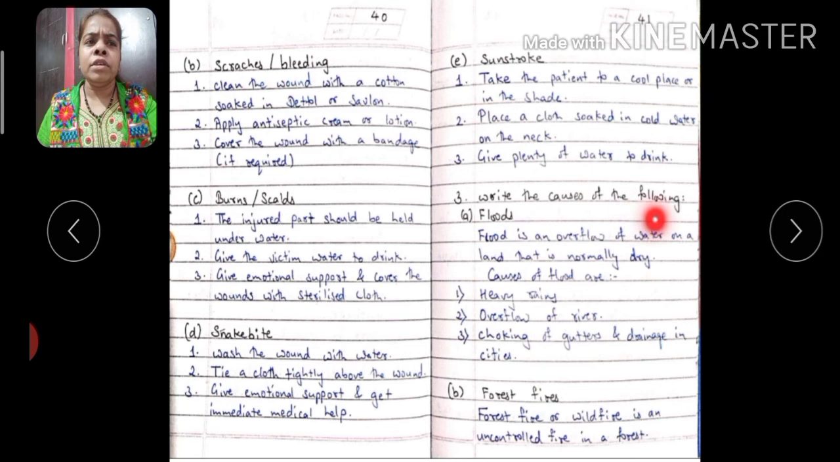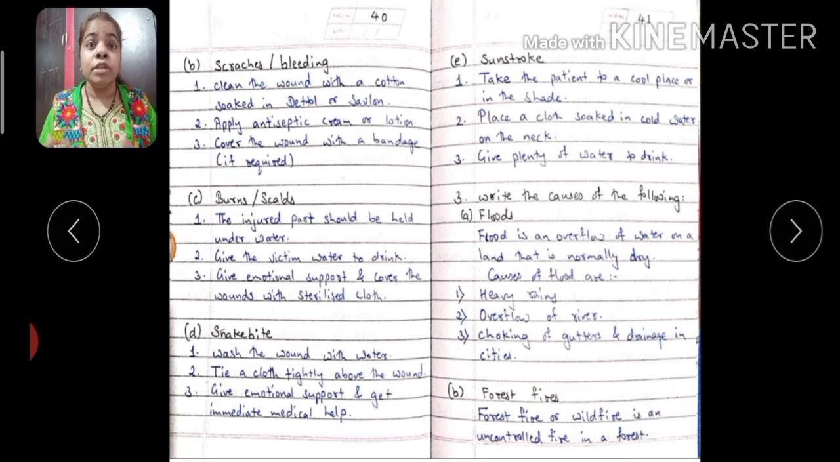Write the causes of the following. Floods. Why do floods occur? That means causes. Flood is an overflow of water on a land that is normally dry. For example, Pune. In Pune, we don't have so much water, but all of a sudden, if there is a lot of water, that is a flood situation.